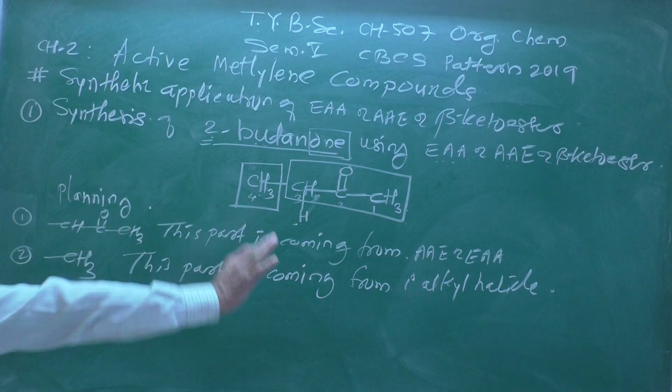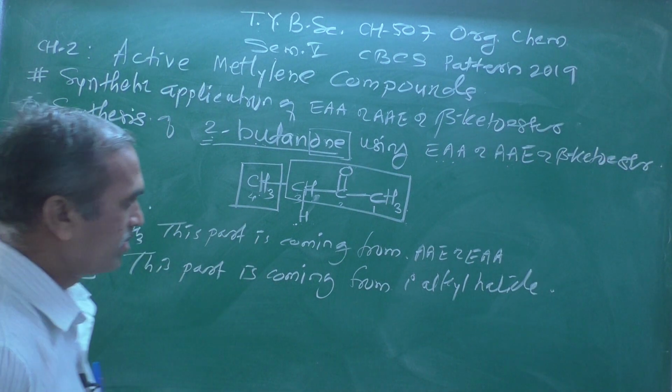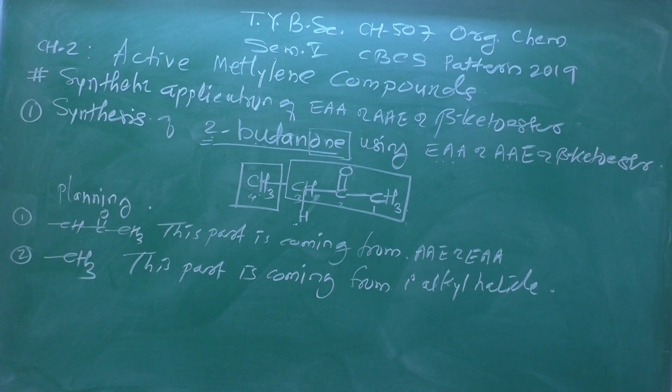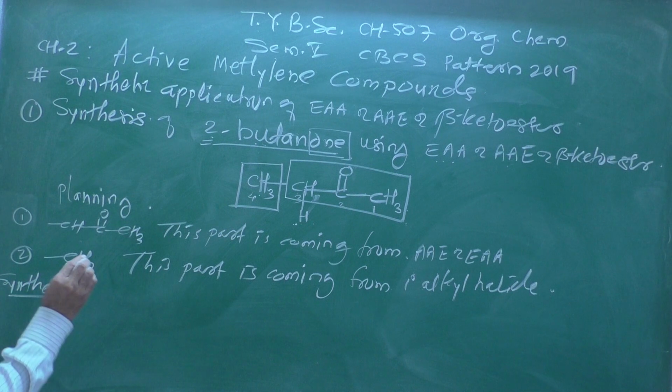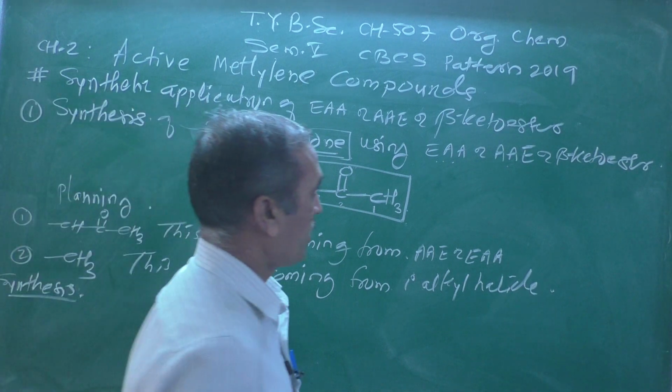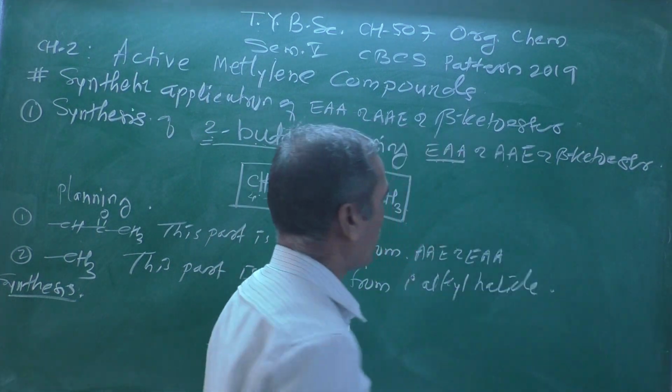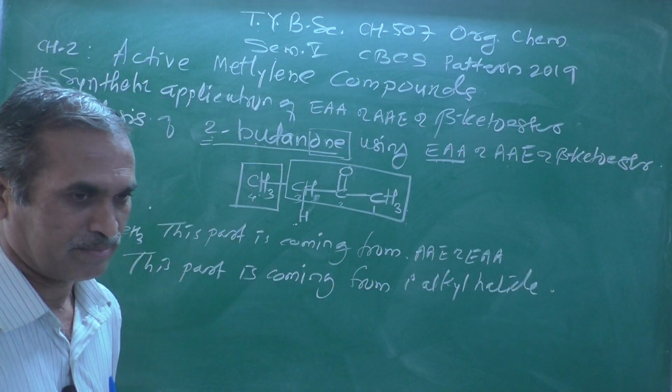But this is a planning which we made here, and now is the synthesis. In the synthesis, they have given us the starting material, ethyl acetoacetate.